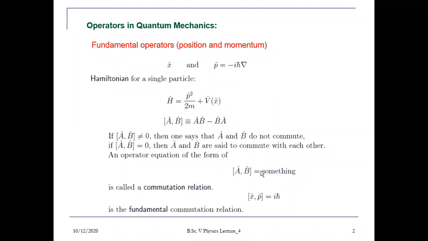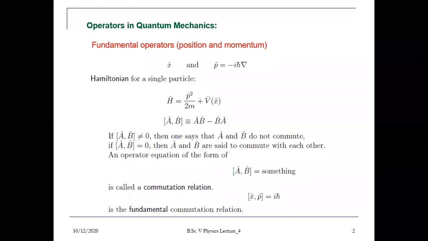So this is called the commutation relation. Now I am showing you some fundamental commutation relations. The commutation relation between the x component of position and momentum, xp_x, equals i h cut, and similarly y p_y is also i h cut, z p_z is also i h cut. So these are the fundamental commutation relations.